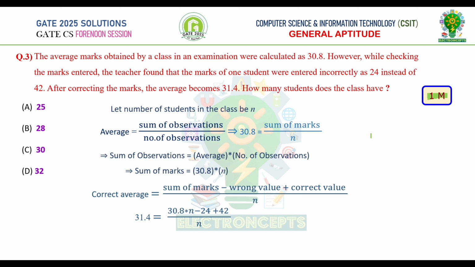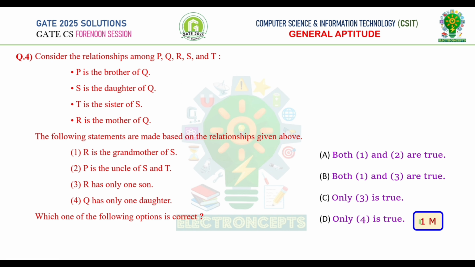Sum of marks is equal to 30.8 into n minus wrong value, which is 24, plus correct value, which is 42, divided by n. Upon rearranging the terms, we get the value of n as 30. Therefore, option C is correct. Question number 4. This is GATE 1 mark question.